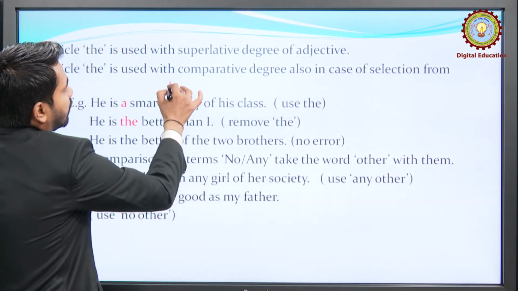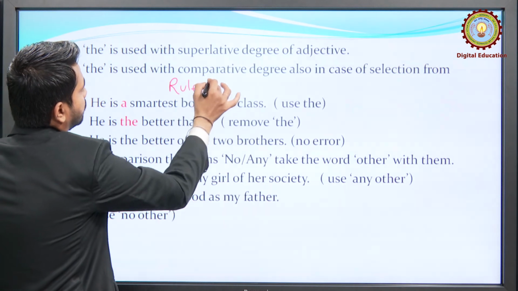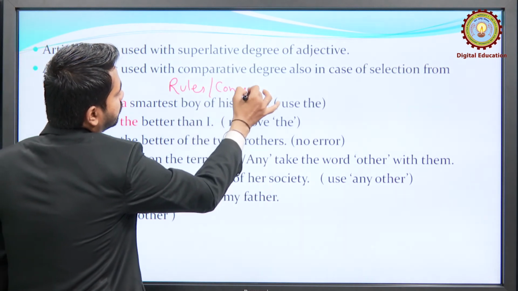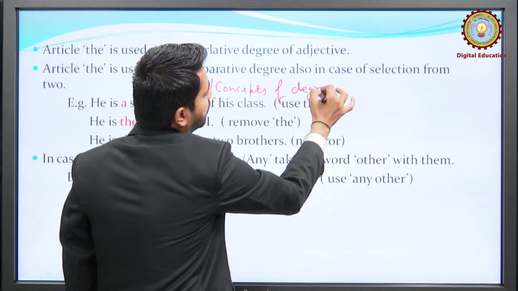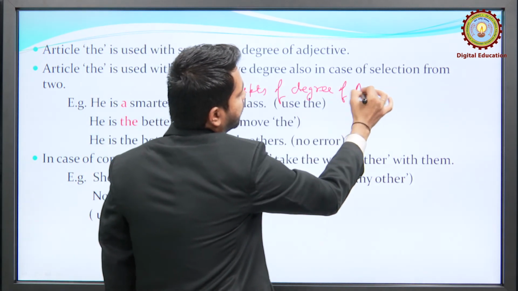now the rules or concepts of degree of adjective.